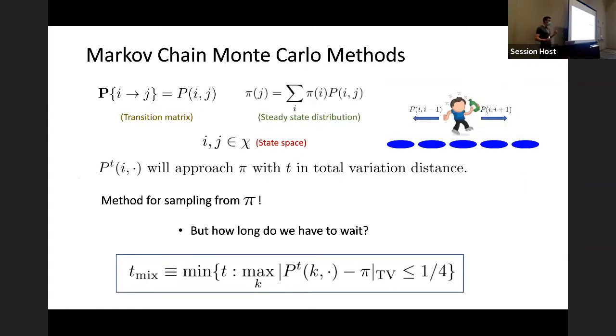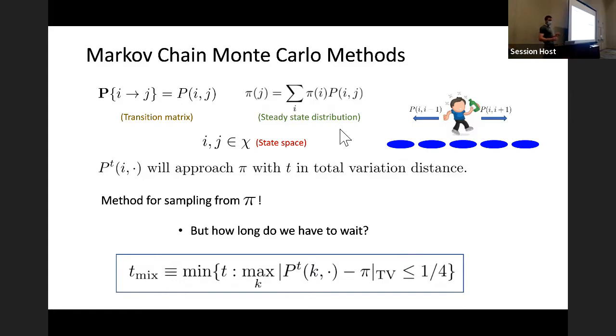Okay, and so I'm not going to review quantum computing to this audience, but I will briefly review Markov chain Monte Carlo methods. So these are a method for sampling from a probability distribution of interest. And so we have a random walk over a state space described by a stochastic matrix, P_ij, and under some standard assumptions, that's going to converge to a unique limiting distribution given by pi.